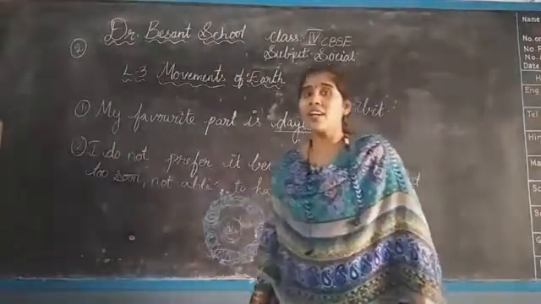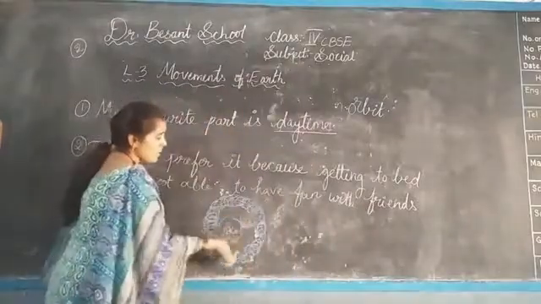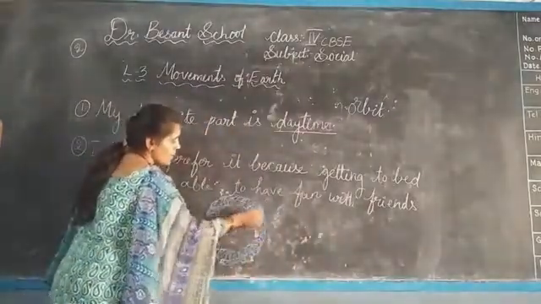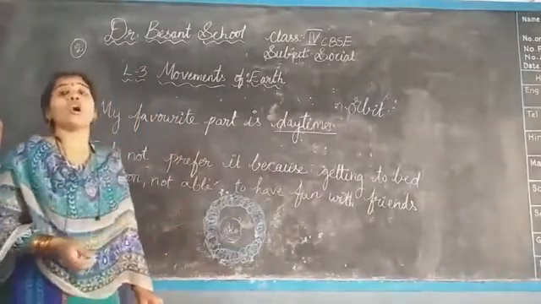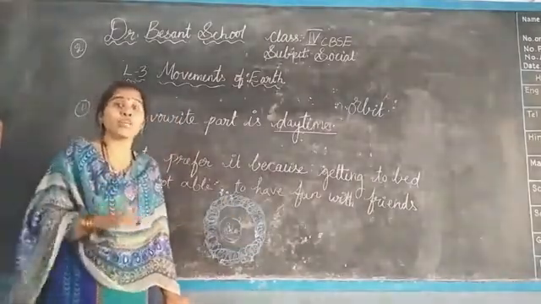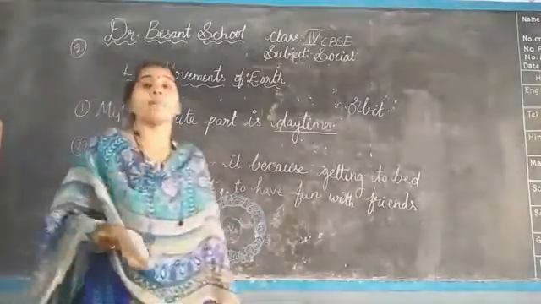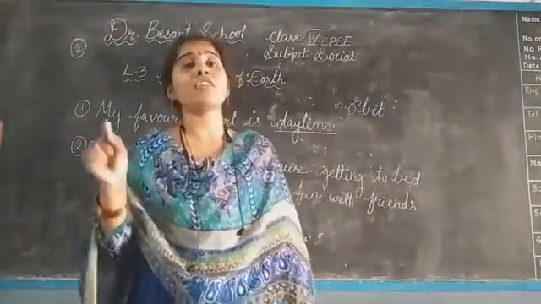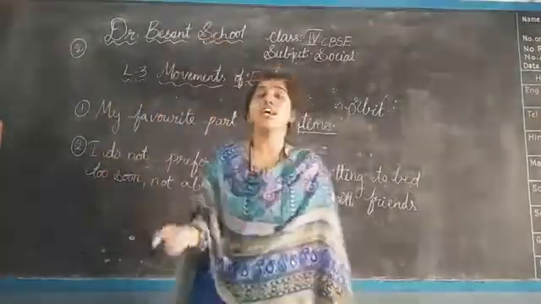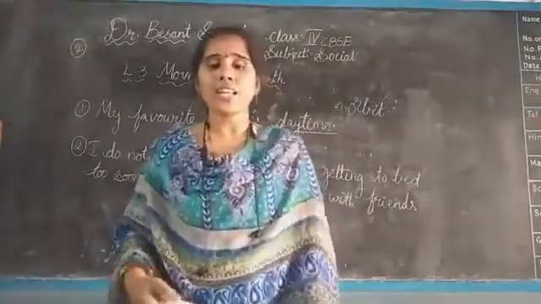Did you understand, children? It starts from here and goes around like this, and up to 365 rotations it has taken to complete that revolution around the Sun. That means 365 days are equal to 365 rotations, and that is equal to one revolution. Okay, did you understand, children?